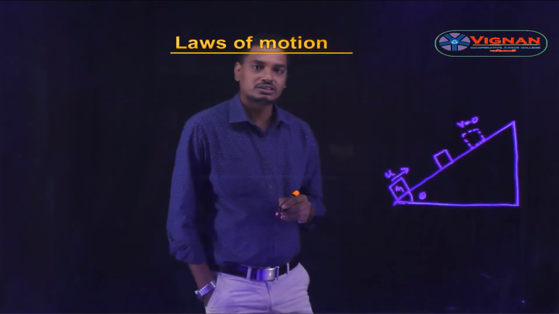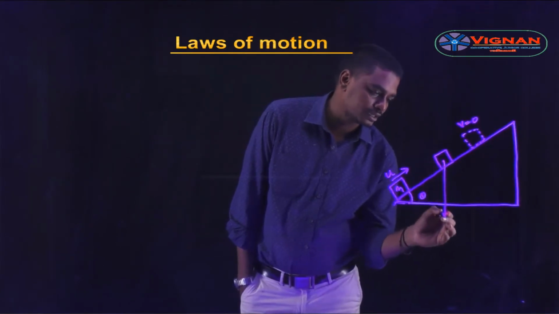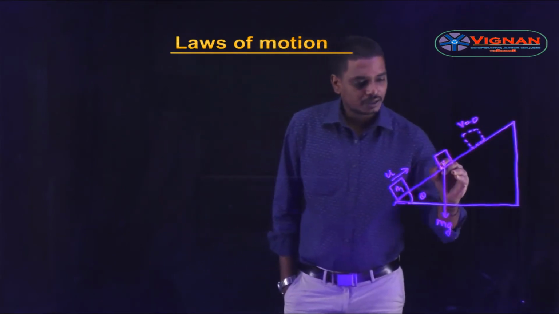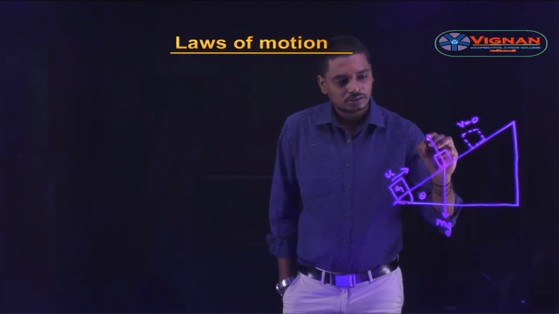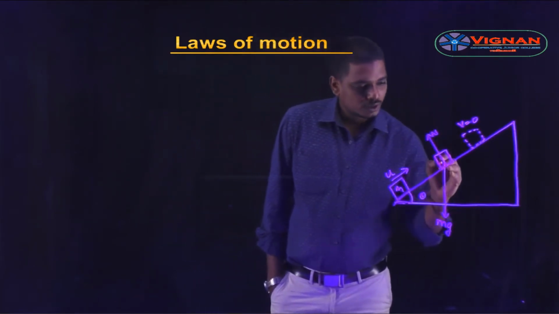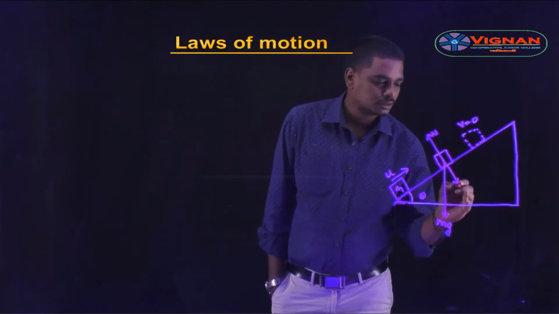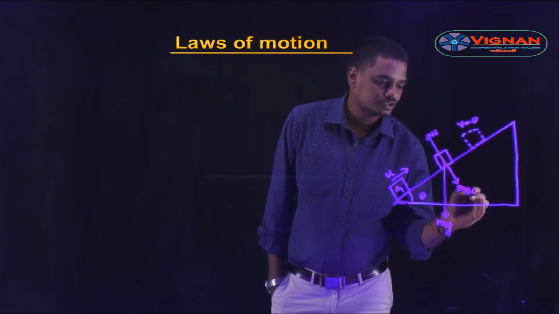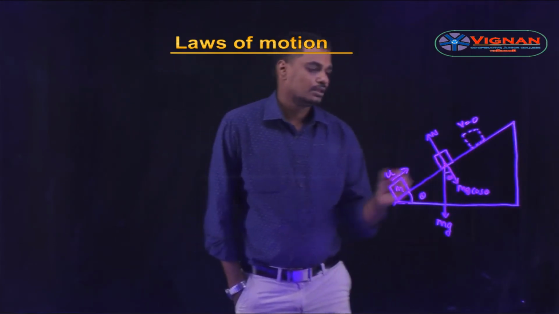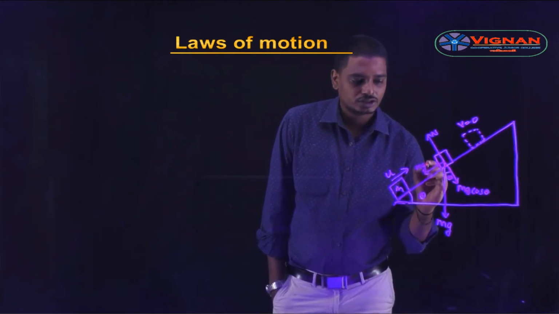and see what are the forces acting on this block. As this block is of mass m, the weight of the block acts vertically downwards, which is mg, and the normal reaction n acts perpendicular to the surface of contact. As the weight of the body acts vertically towards the center of earth, it can be resolved into two components. In this direction it is mg cos theta, as the angle of inclination is theta, and in this direction it is mg sin theta.